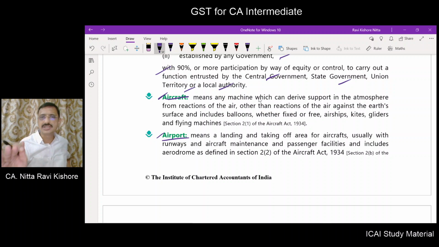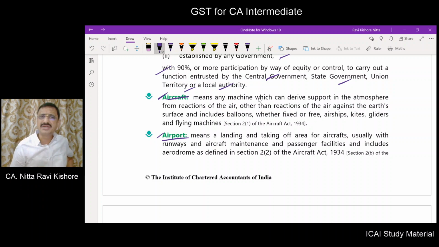For academic interest, you may go through this definition which was given in section 2 subsection 1 of the Aircraft Act of 1934. So mind you, there is also an act called the Aircraft Act, which was enacted in the pre-independence era in the year 1934, and till now it is in vogue.